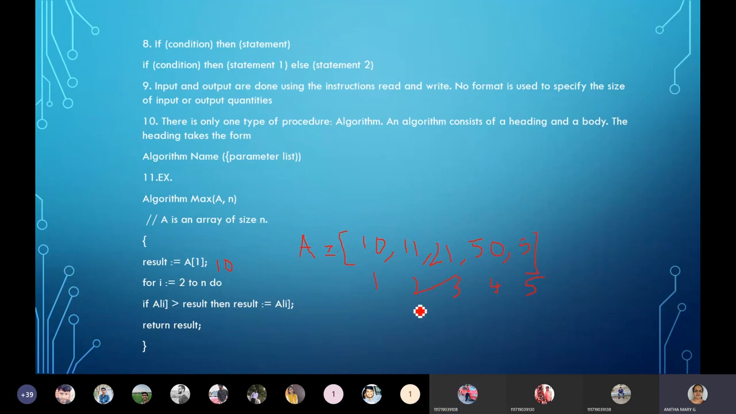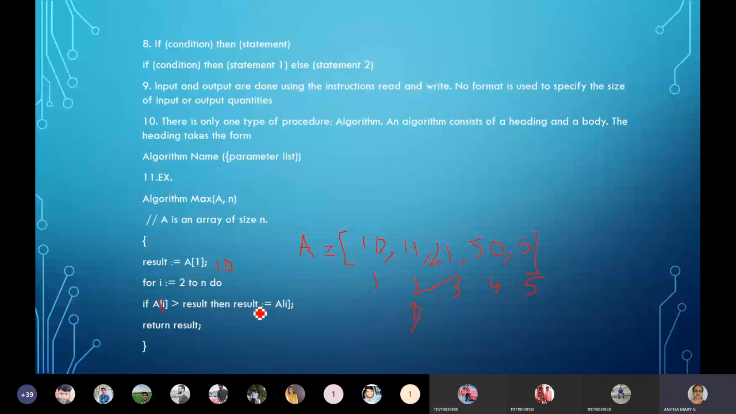So from 2 to n: when I is equal to 2, A of 2, with square brackets as we just corrected. A of 2 greater than result? What is A of 2? 11. 11 greater than 10? Yes. So then swap. What will result have now? 11. Okay, so again this will be iterated. So 3. What is A of 3? 21.